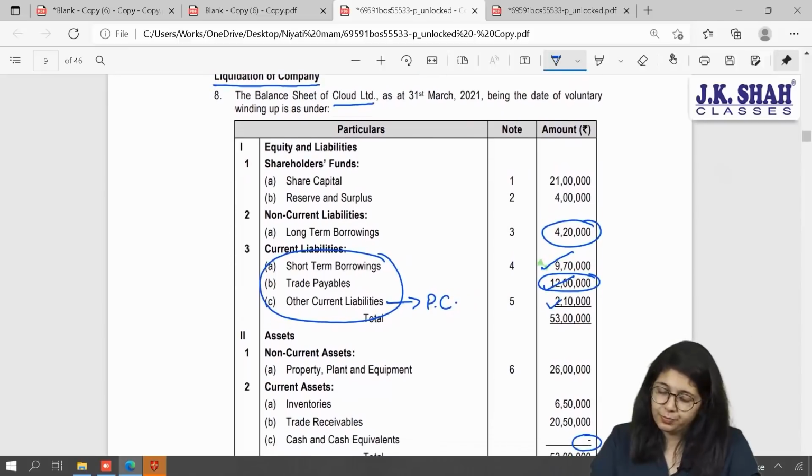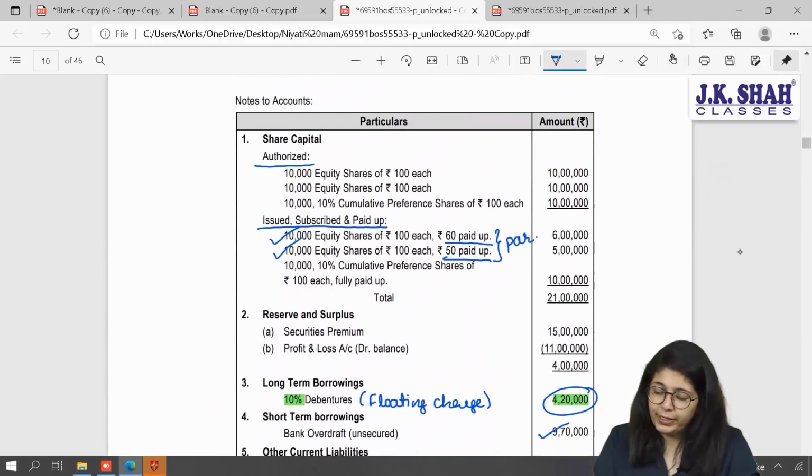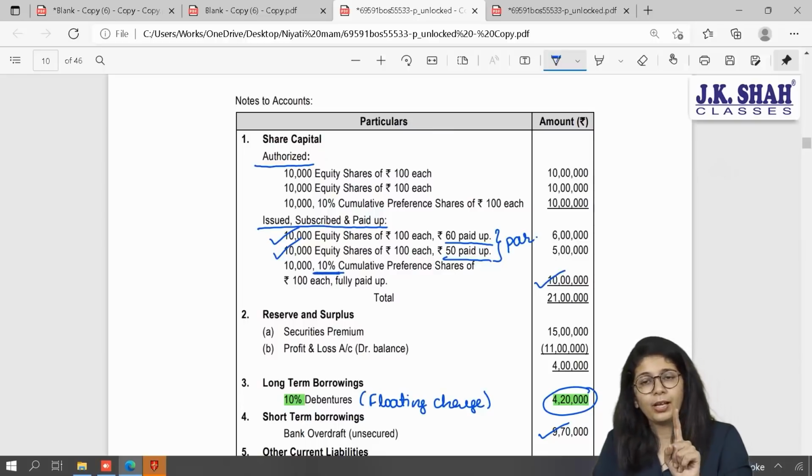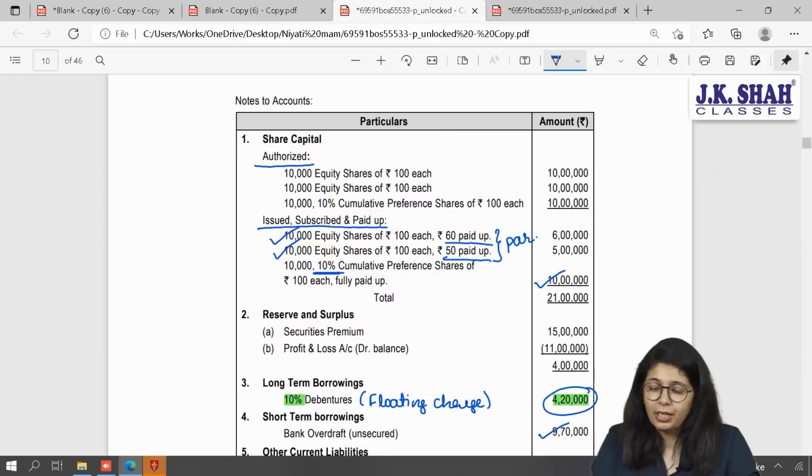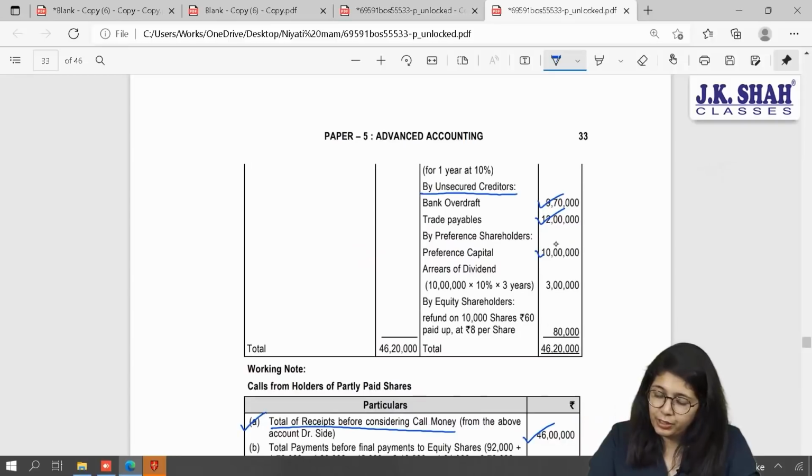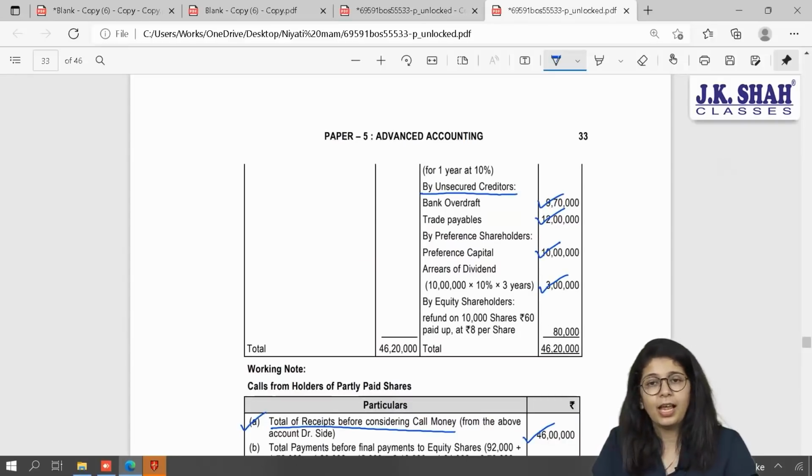Coming to my question, all these liabilities are paid. Out of 21 lakhs, preference shares are of 10 lakhs and their dividend rate is 10%. So 1 lakh rupees is per year's dividend. Likewise, I have to pay dividend for 3 years. So the total amount will be 10 lakhs capital and 3 lakhs of dividend. Are you all with me now?